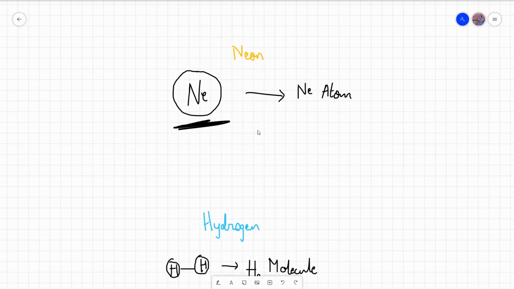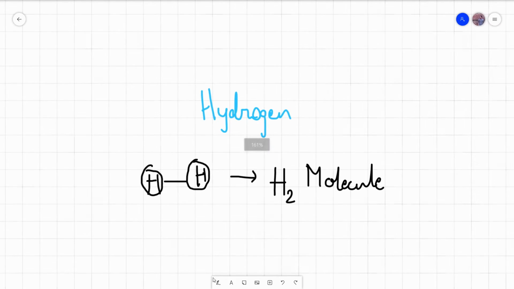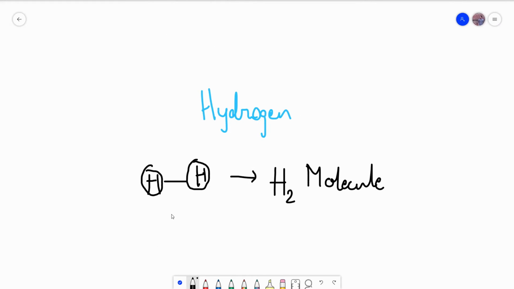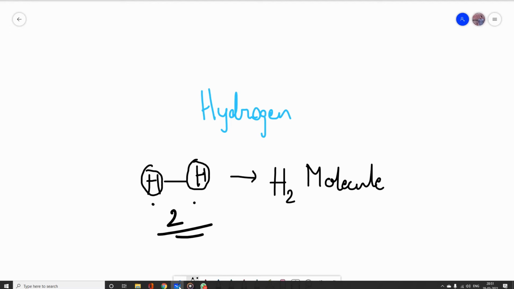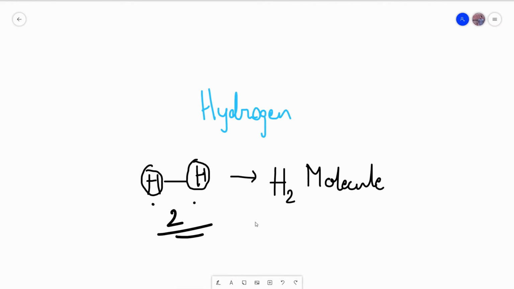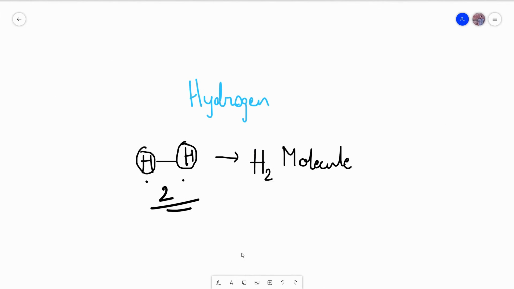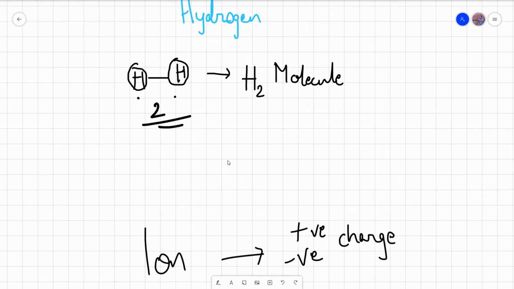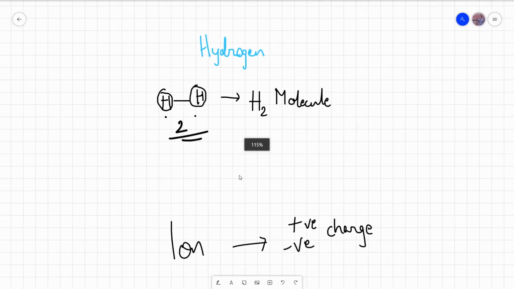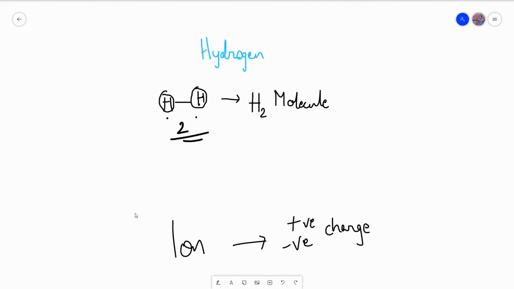In other substances, some of the particles are made up of more than one atom. For example, hydrogen gas. You all know hydrogen, I'm sure you've heard the name. Now, what is hydrogen gas? It exists in dual atoms. It exists in molecules. A molecule is a particle that is made up of more than one atom. It can be made of 2, 3, 4 even. It can be made of larger numbers. Hydrogen here exists in two-atom molecules. So what that means is there are two atoms of hydrogen in every molecule. So that's why in the natural state hydrogen exists as H2.